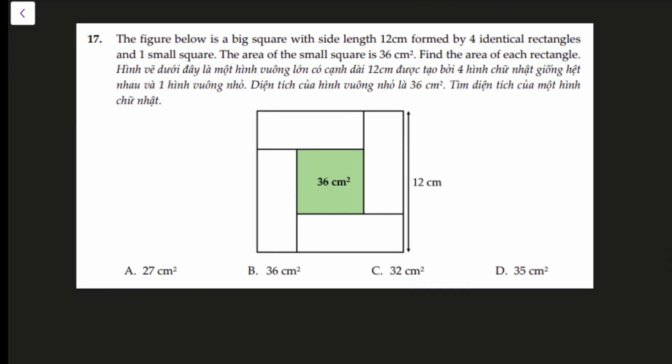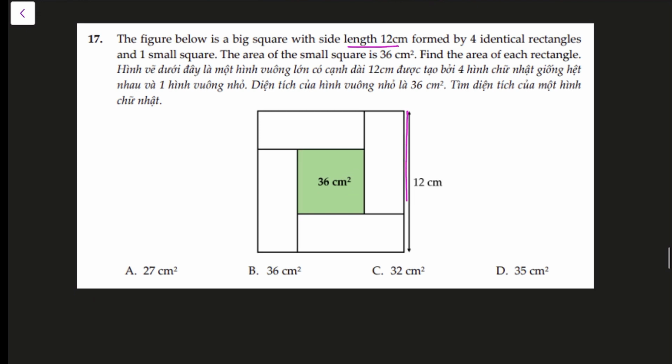Question number 17. The figure below is a big square with side length of 12 centimeter formed by 4 identical rectangles. So we can see this is our big square and it has 4 identical rectangles, which are first, second, and we have the third rectangle here and the fourth here. They are all identical, and there is one small square which is colored green right in the middle. The area of the small square is 36 centimeter squares, and we have to find the area of each rectangle. So we have to find this area that in the question.